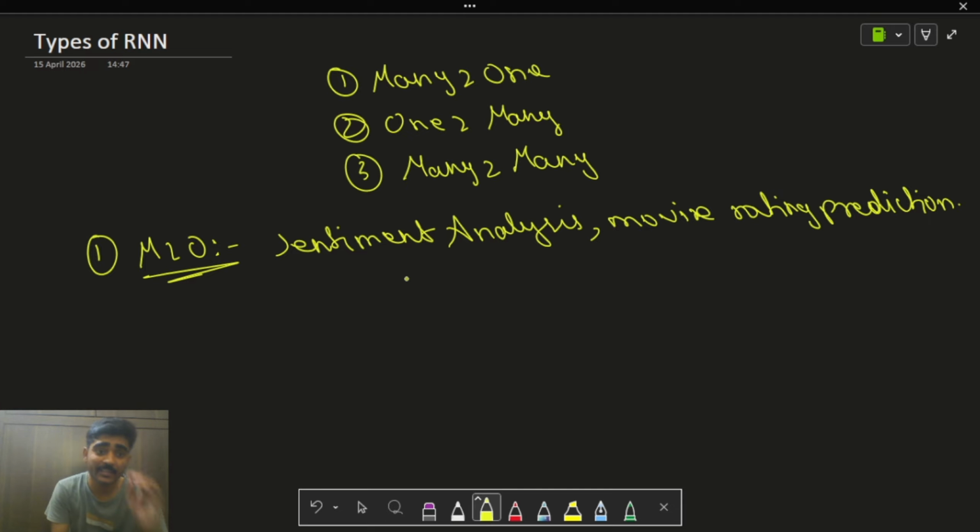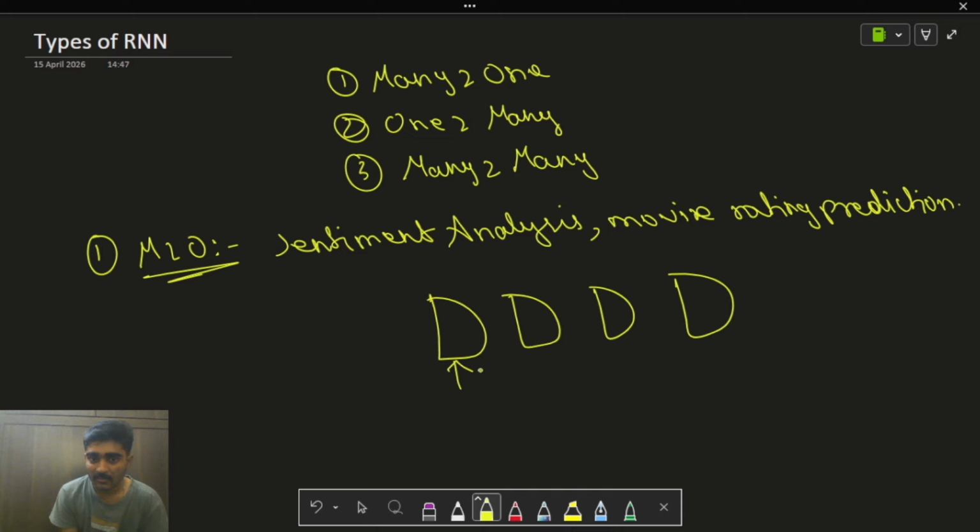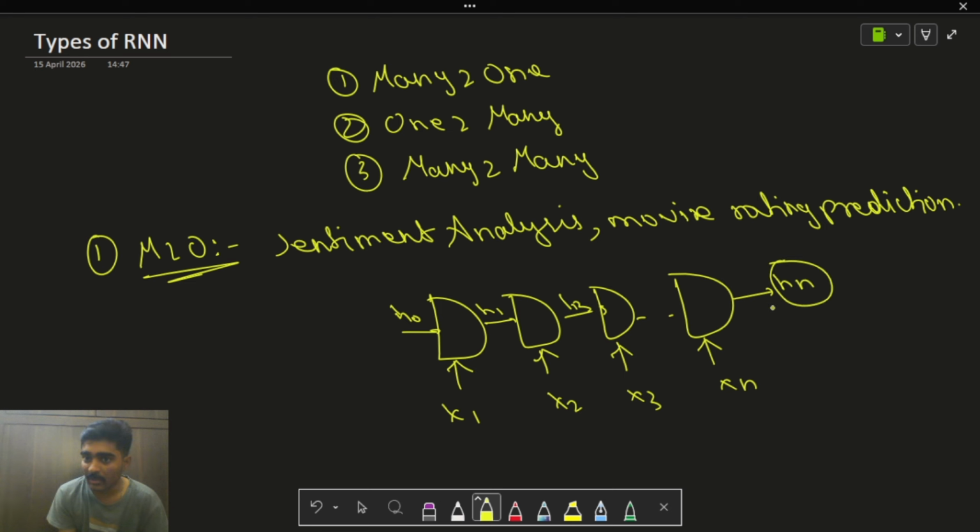Now let us see the architecture of many to one type of recurrent neural network. It is very simple. We have already discussed it in the forward propagation task, so let us see once again. We'll have various recurrent layers, and we'll be sending inputs continuously, x3 and so on up to xn, and we'll have multiple hidden states for each of the inputs, h3, and so on up to hn. So this is our output prediction.